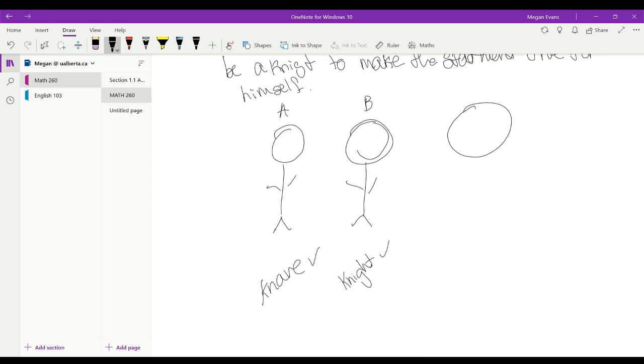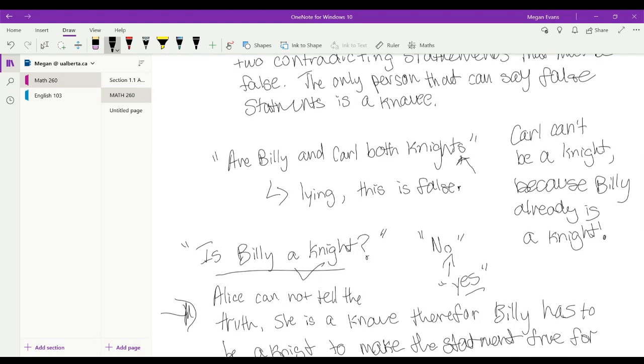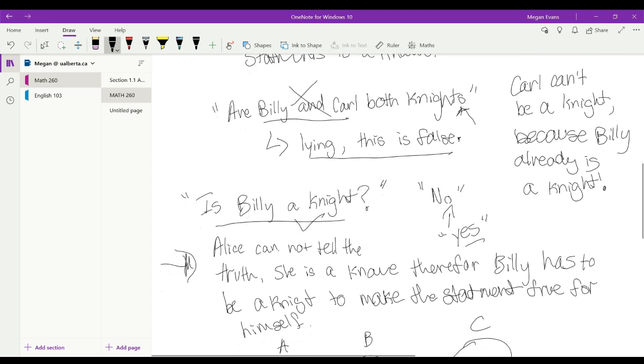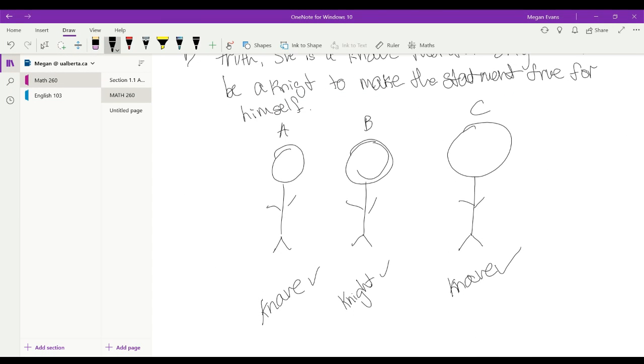And then Carl's got a really big head. Automatically, we can say that Carl is also a knave like Alice, because when we scroll back up and look at the statement, are Billy and Carl both knights? Well, Alice has to be lying because she's a knave. Therefore, Billy and Carl cannot both be knights. Therefore, Carl can't be a knight because Billy, we've determined, already is a knight. Therefore, Carl is a knave.